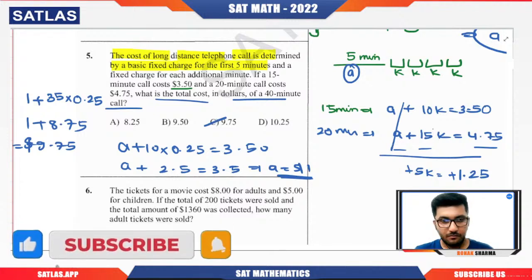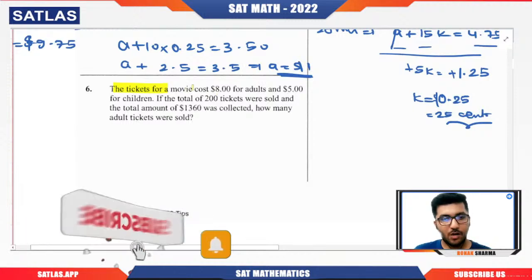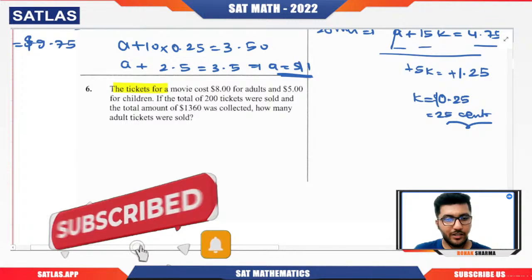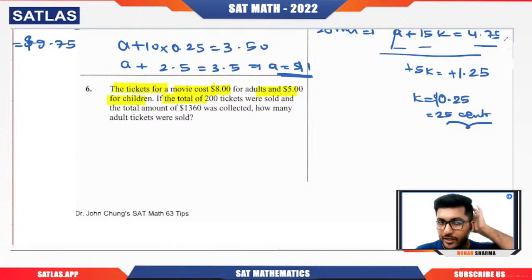Okay, now next question. I'm going to solve it the way you need to solve it in the examination, so quickly see how we're going to solve it within 1 minute. The tickets for a movie cost $8 for adults and $5 for children. A total of 200 tickets were sold and the total amount is this. How many adult tickets were sold?